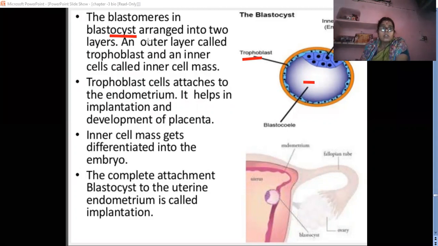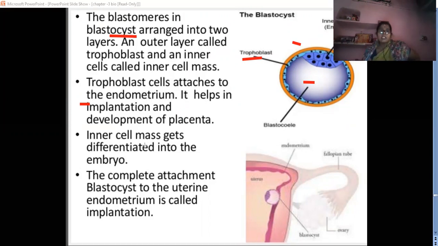Outer layer, that is called the what? Trophoblast. The trophoblast cells attach to the endometrium and help in the implantation and development of the placenta. Implantation means when the blastocyst attaches to the uterine wall, that is called the endometrium wall of the uterus, that is called the implantation. तो ये blastocyst जो अटैच होता है एट द एंडोमेट्रियम वॉल, उस टर्म को क्या कहते हैं? इम्प्लांटेशन. और इम्प्लांटेशन किसकी वजह से होता है? ट्रोपोब्लास्ट सेल अटैच टू द एंडोमेट्रियम, दिस इज ट्रोपोब्लास्ट.